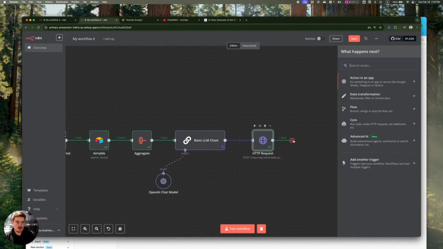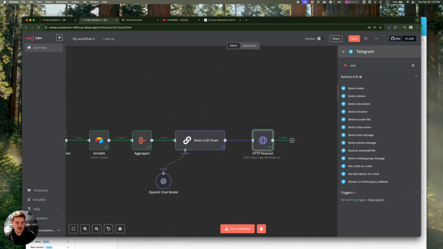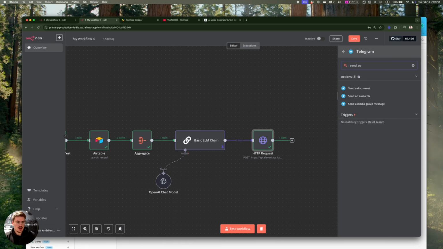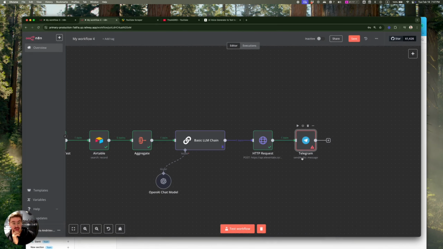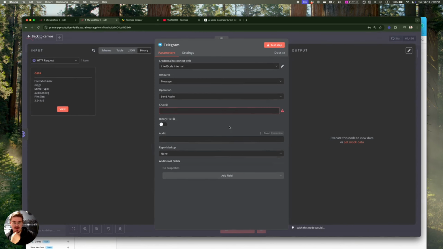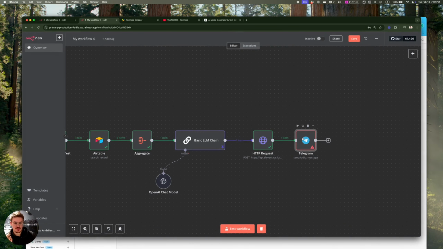Pretty simple. Again, use the Telegram node, go to send audio, an audio file. By the way, I do not know how to send a voice message with N8N. You can probably use the Telegram API, but to be honest, I've been playing around with it and did not find a way to actually send audio from N8N. Just not sure exactly how N8N structures the data for these API calls. So if you find a solution, just let me know. I'm really interested in how to do it.